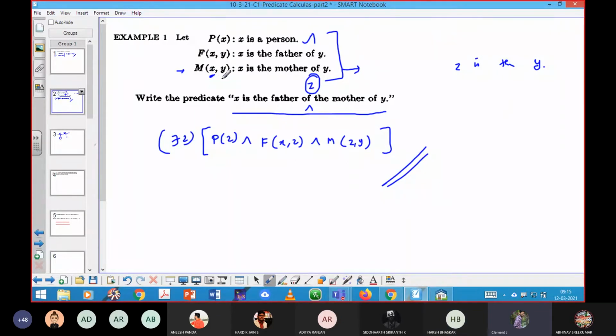See here, they are just simply defining, whatever the variable may be, the first one you are using will come first in your predicate function m, m of first variable comma second variable. That means x is a mother of y means x should come first, and the second variable should come second. So likewise here, z is a mother of y. So z should come first, y second: m of z comma y. That's it. Can you get the point, or do you want me to explain? Yes, sir.